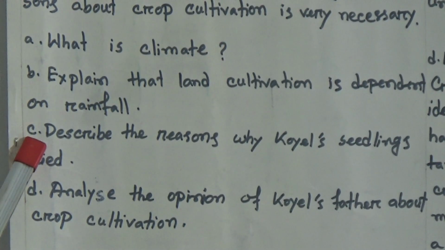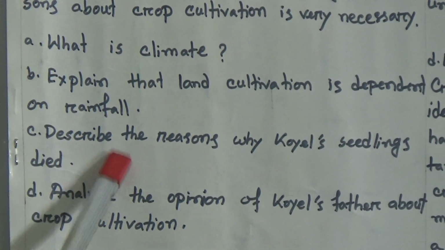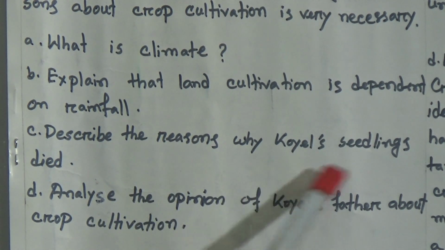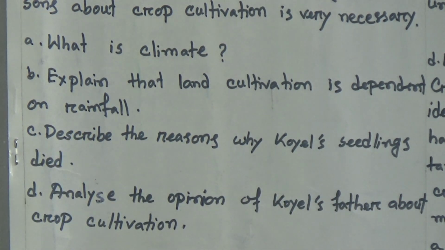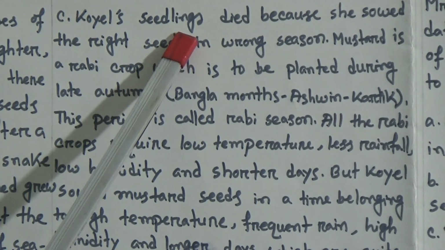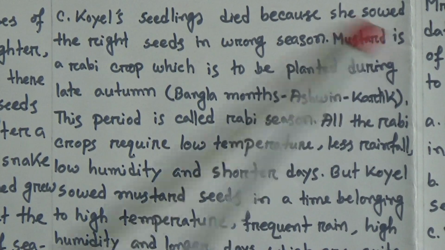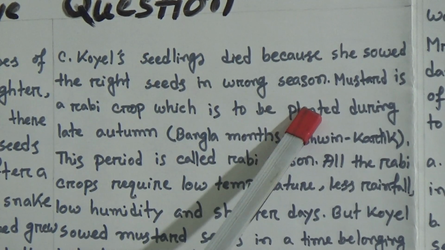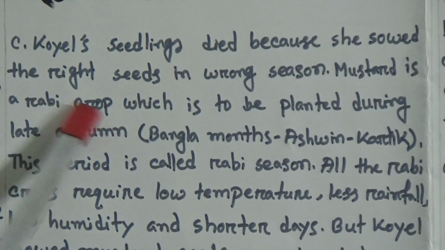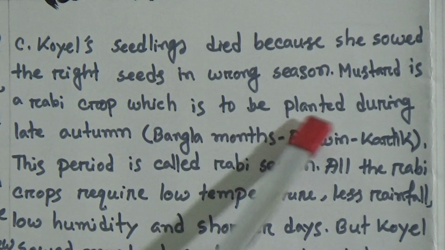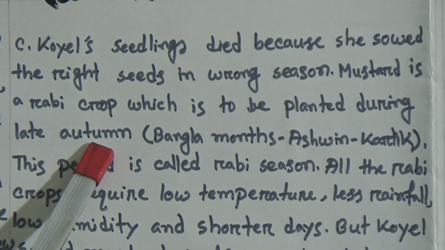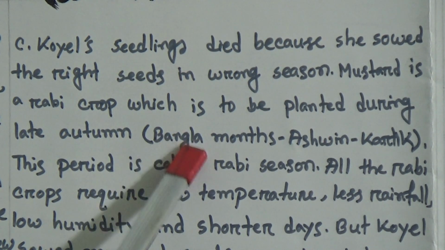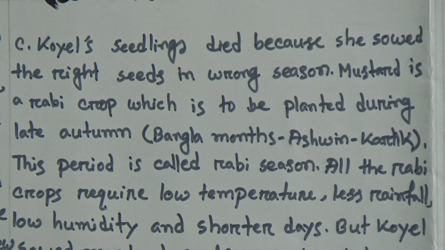Let's see number C question. Describe the reasons why Koel's seedlings died. The answer is Koel's seedlings died because she sowed the right seeds in the wrong season. Mustard is a rabi crop which is to be planted during late autumn, that means in the Bengali months Ashin and Kartik.